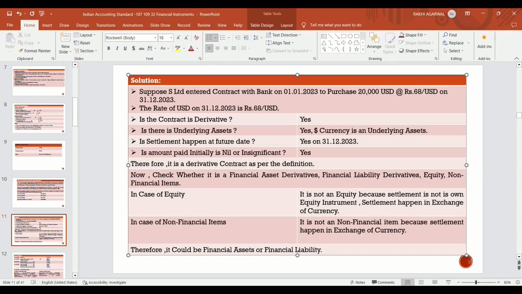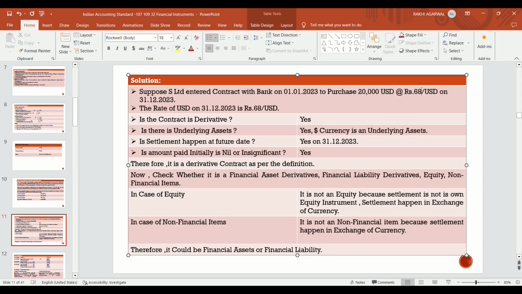It's a forward contract because they entered into a contract today in order to purchase that currency in future. The price is decided today at rupees 68 per USD, and the number of USDs, that is how much currency they will purchase, is also decided.